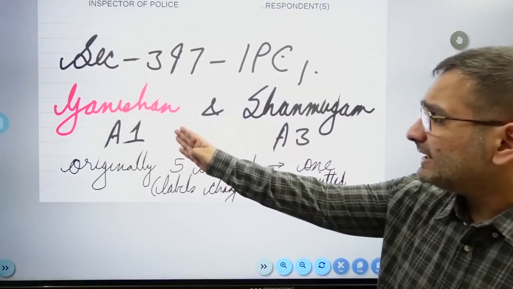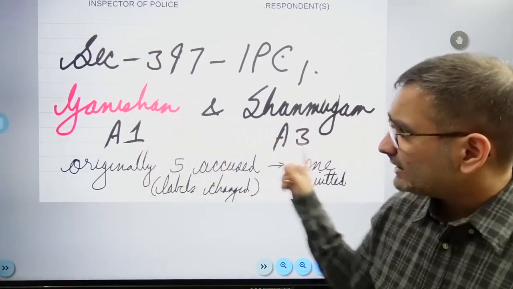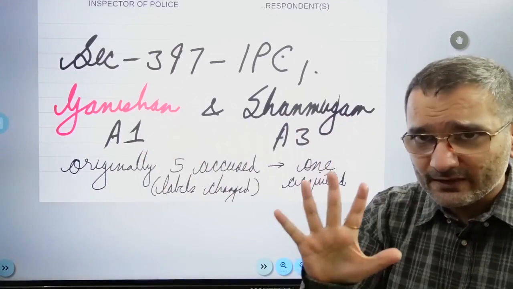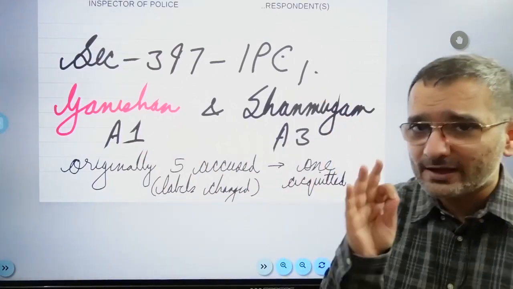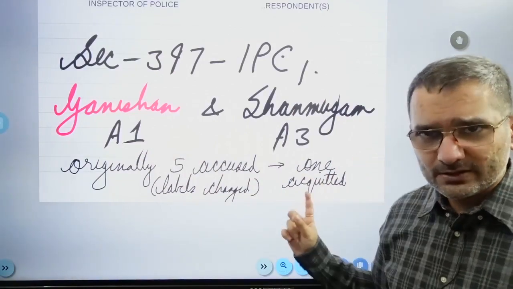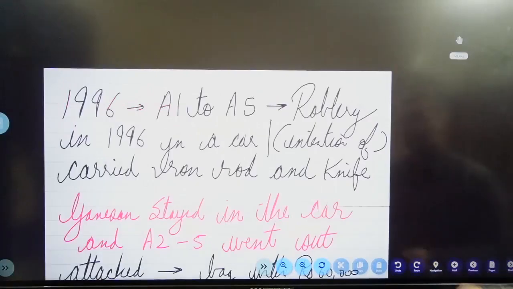So we are dealing with appeals of Ganeshan and Shanmugam. They were A1 and A3 as labeled. Originally there were 5 accused, but labels got changed as the trial proceeded. One got acquitted as well, and that acquittal is crucial because we'll link and connect all the dots together.